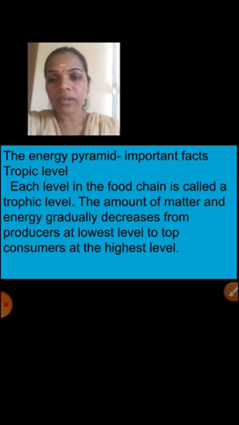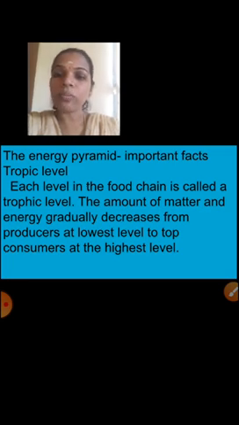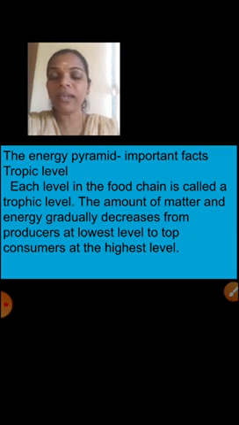Next, what had we studied? Food chain. Example of food chain and definition of food chain. Food chain means what? Interaction between producers, consumers, and saprophytes, that means decomposers. Okay. And next one, food web. What is meant by food web? Next one is introduction of energy pyramid.